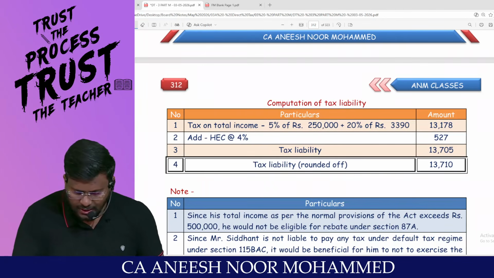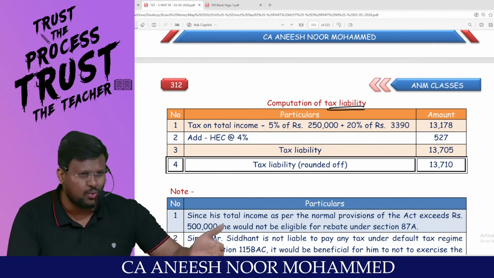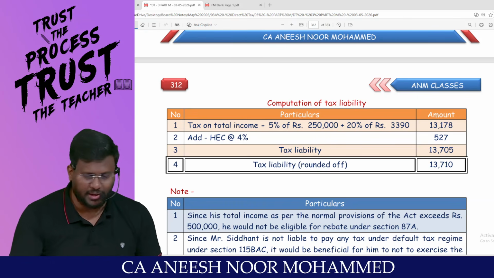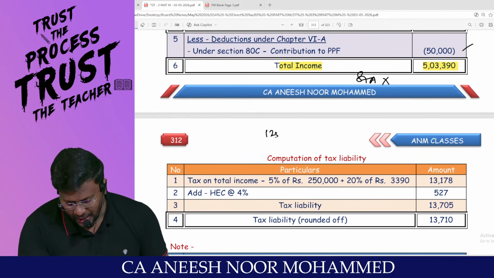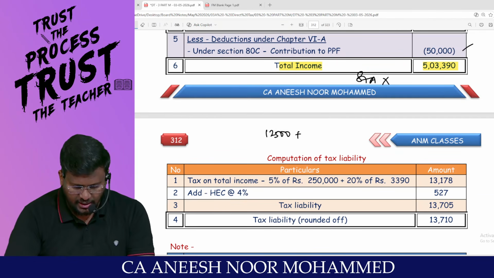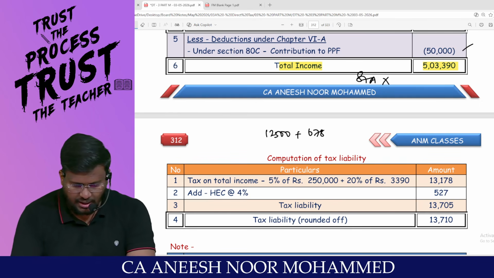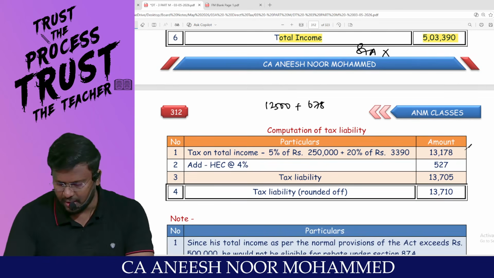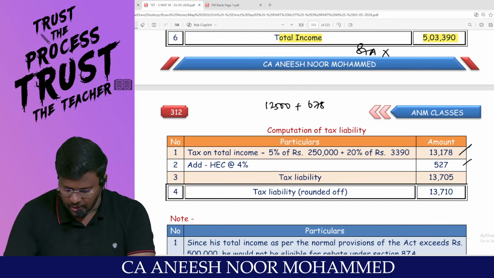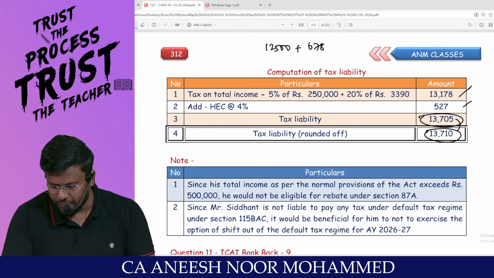Now I am calculating the tax liability under the optional tax regime. Sir, under the default tax regime, zero tax you got. Now the process itself is wasted, but still we will be completing and computing. Up to 5 lakh rupees, 12,500. Am I right? For that extra 3,390 at the rate of 20% comes to 678. So 678 plus 12,500 is 13,178. Into 4%, 527. Total tax liability 13,705. Sir, if you round off, 13,710.